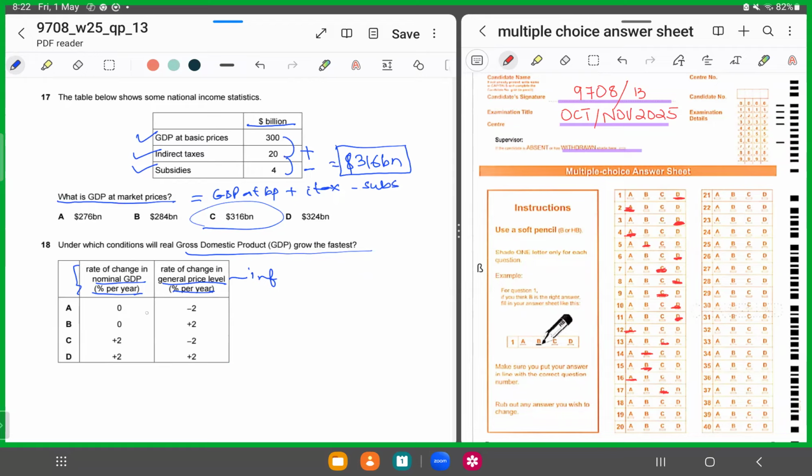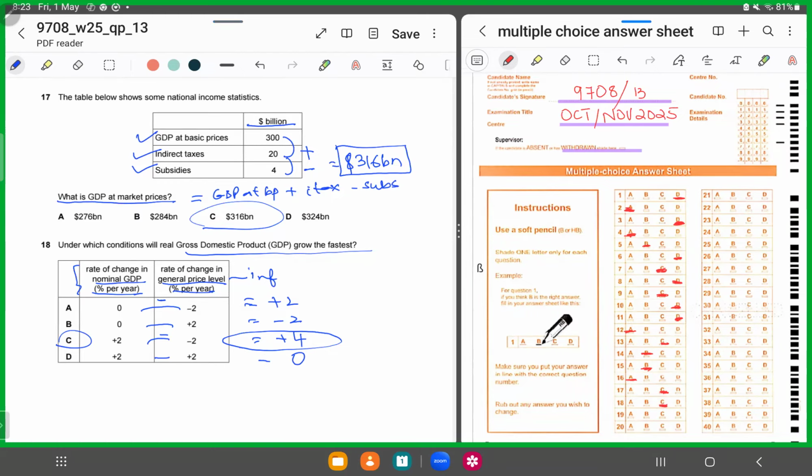So 0 minus a negative 2 gives you a plus 2. 0 minus 2 gives you a negative 2. 2 minus a negative 2 gives you a plus 4. And here 2 minus 2 gives you 0. So which scenario gives you the highest change in real GDP? Option C.